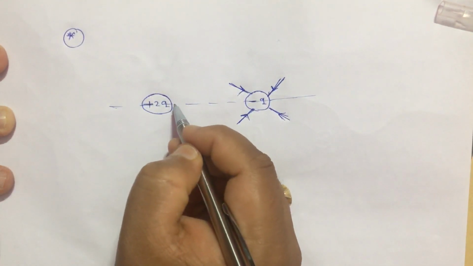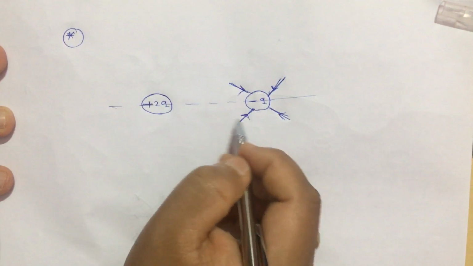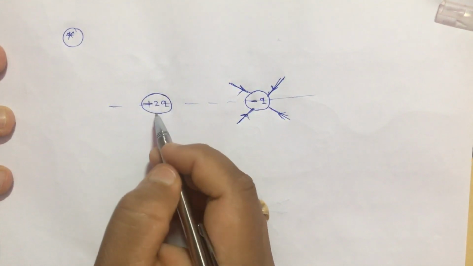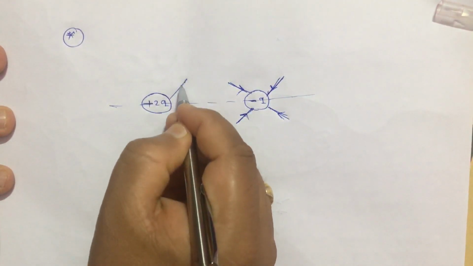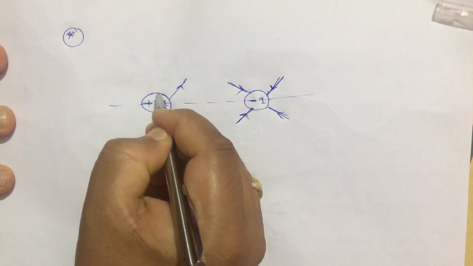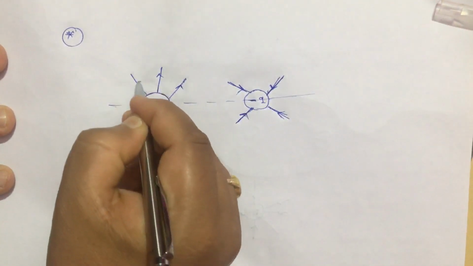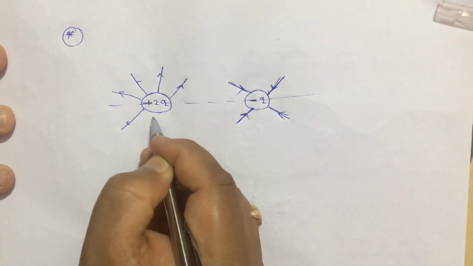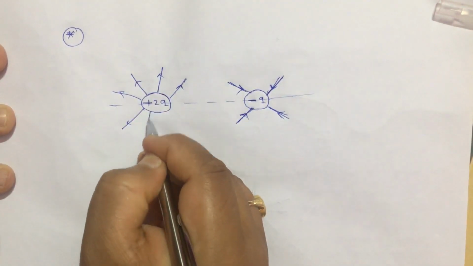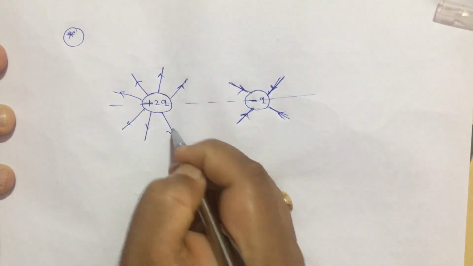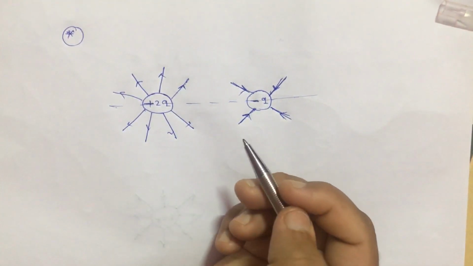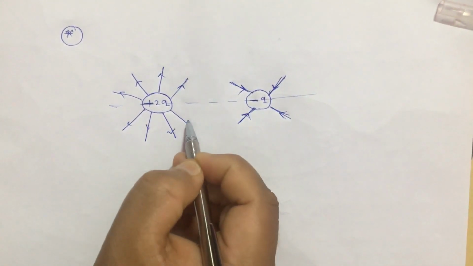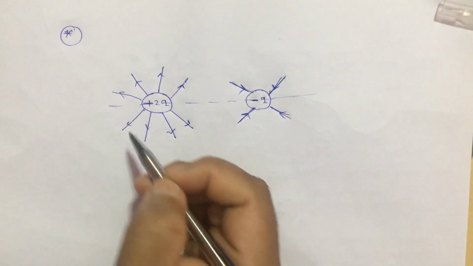And here I have to represent the electric field by 8 lines, because this magnitude is twice that magnitude, and here it is minus q. So let us represent it like this. Eight lines. Whatever you draw here must also be symmetric, like that, but it will be in the outward direction because the sign of the charge is positive.